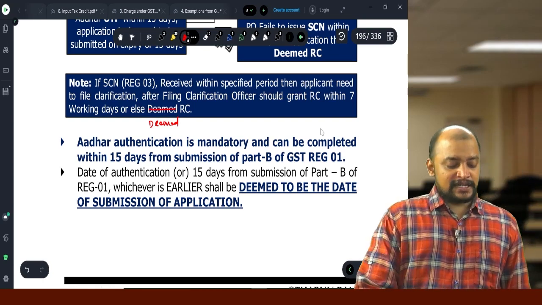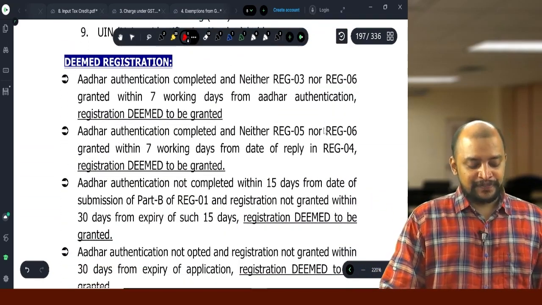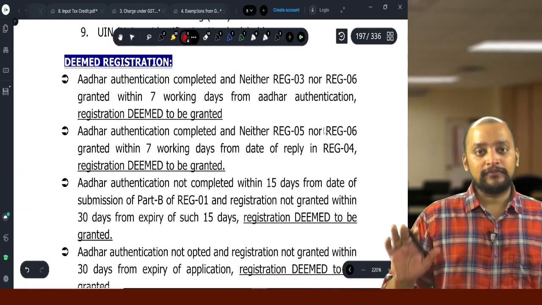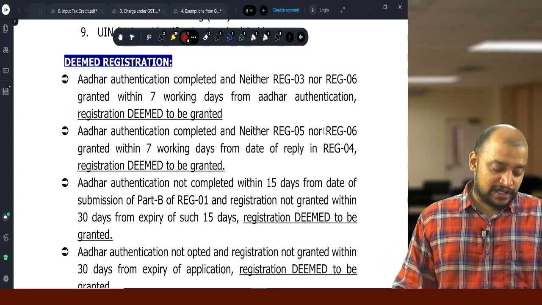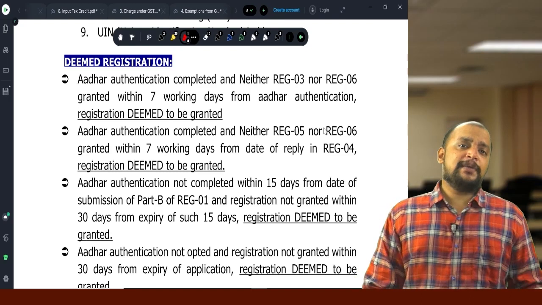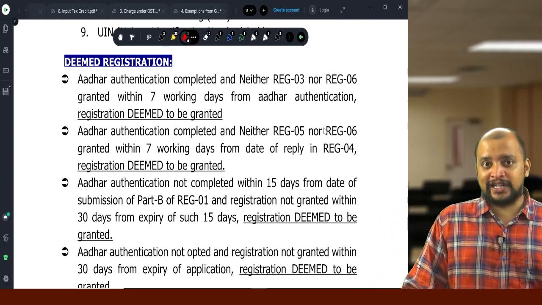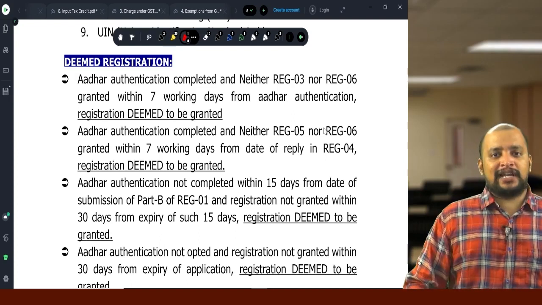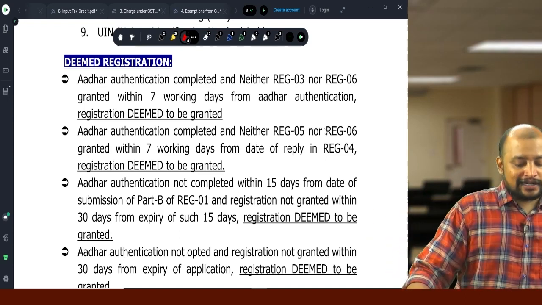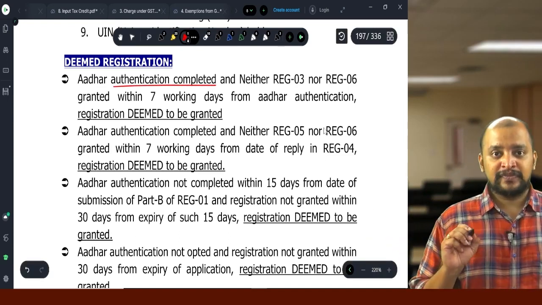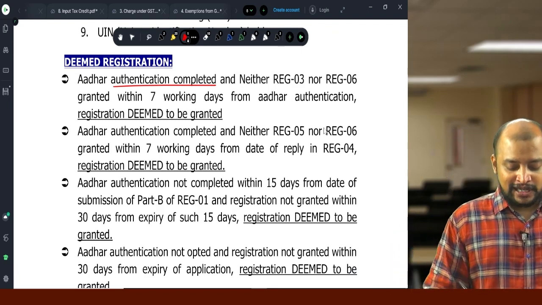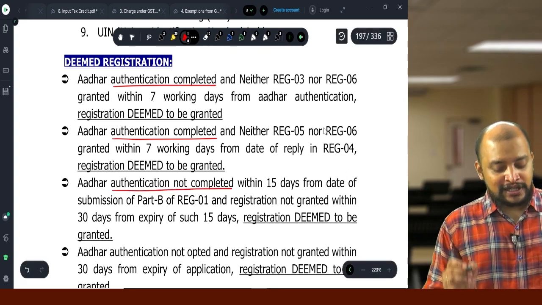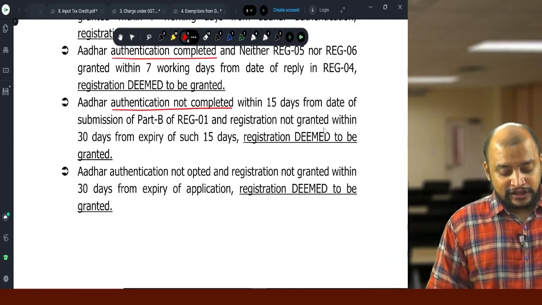There are multiple places where we have come across deemed registration. What is that? Total, this can be grouped into 4 situations. So whenever you get a question on deemed registration, these 4 points you need to write. First, what will happen? You may select authentication or you may not select authentication. If you select authentication, you completed authentication, or not completed authentication. These are the 4 cases. First, you selected authentication and you completed authentication. Then you selected authentication and you have not completed authentication. Then you did not select authentication.